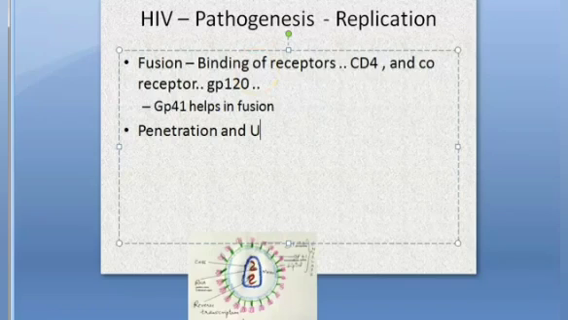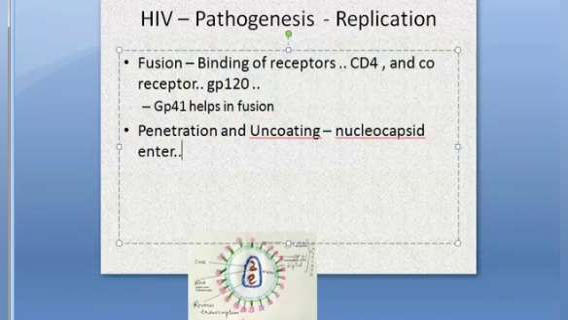Now the next step here: penetration and uncoating. So basically, after fusion, the HIV nucleocapsid enters the host cell. What is entering? The nucleocapsid is entering the host cell, which is followed by uncoating and releases 2 copies of the single-stranded RNA and the viral enzymes. So now what will happen?